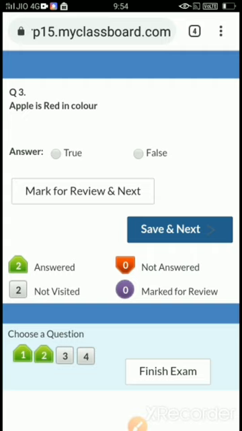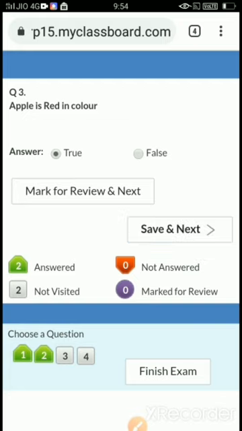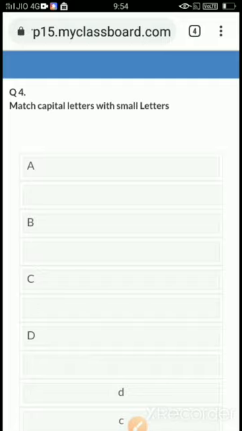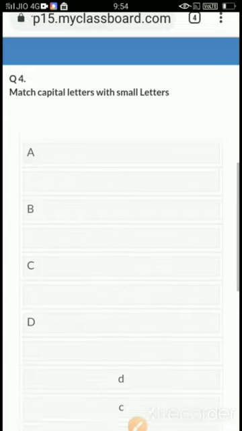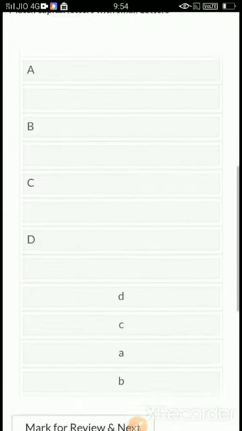Third question is true or false. Apple is red in color. True or false? 2 option is given to you. I think this is correct, so I am clicking on true. Again I am clicking on save and next, children. Don't forget to click on save and next. Save and next. This has taken me to the fourth question, that is match the following.